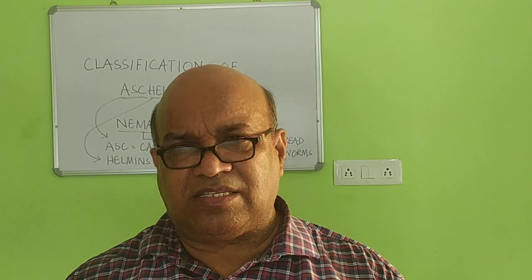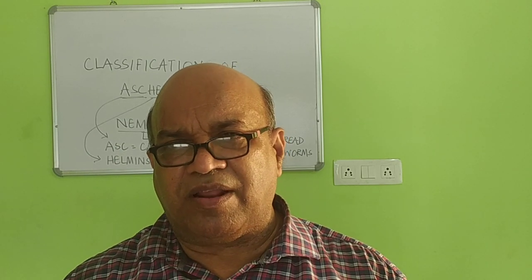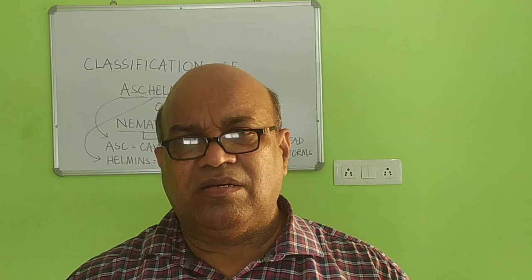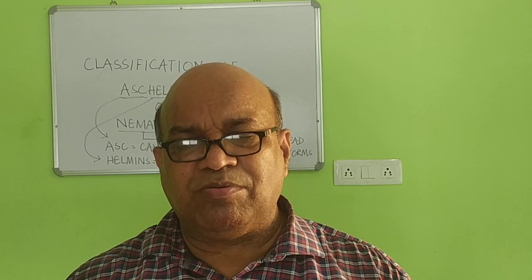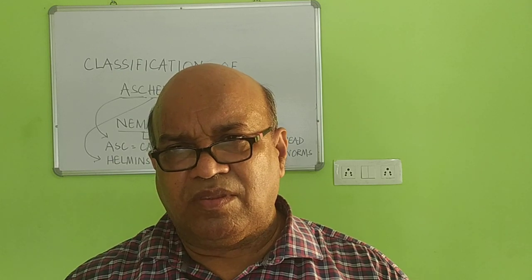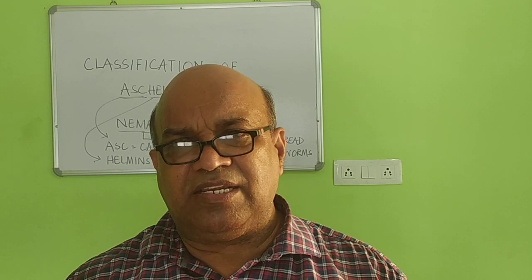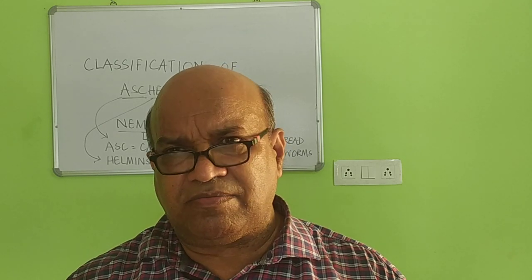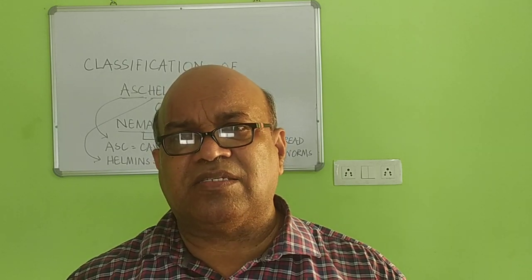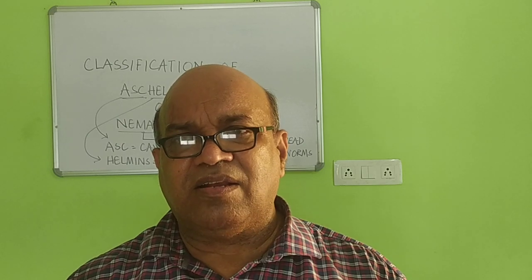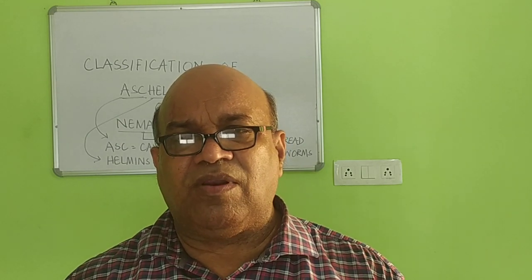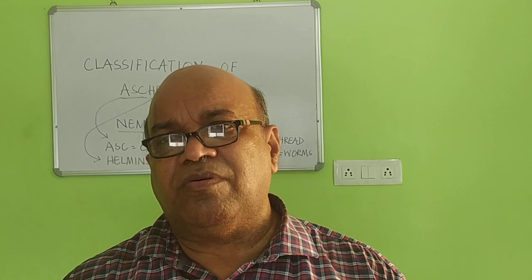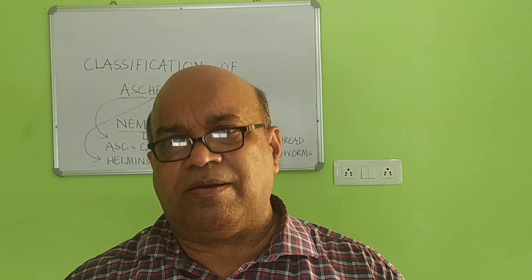These are the classes, but the modern classification generally gives another concept. According to the scientists, the Aschelminthes is a superclass. This superclass or superphyla or phylum in singularly, and this one generally divided into 5 different phyla.